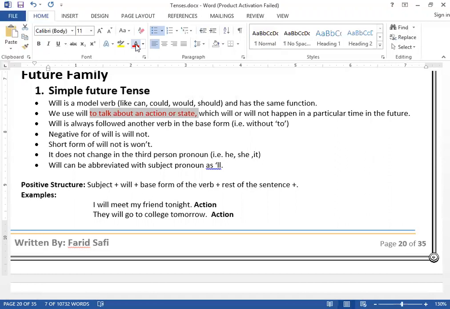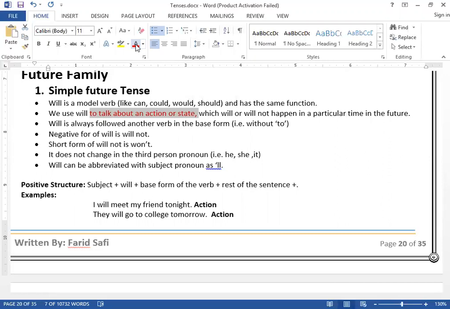For example, you want to say, I will go to UK next month. Now, this is your future plan, an activity that you want to perform in the future, clear? And a specific time, what is that? Next month. So an action that will happen in a particular time in the future, that is what we call simple future tense, get it?